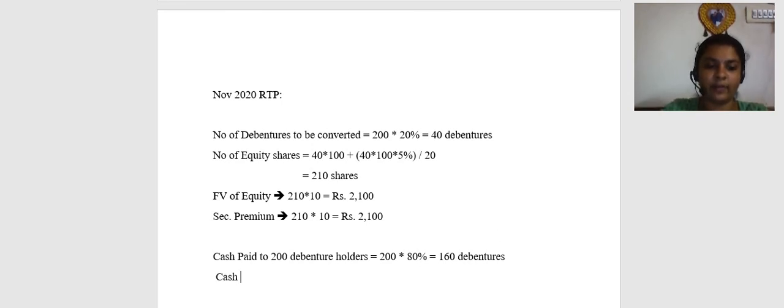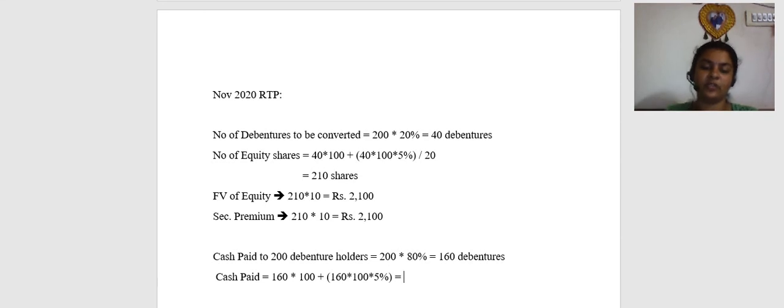So now cash paid will be equal to 160 debentures into 100 rupees plus premium of 5%. So 160 into 100 into 5%, which is going to give you a total cash payment of 160 into 105, which is 16,800 rupees.